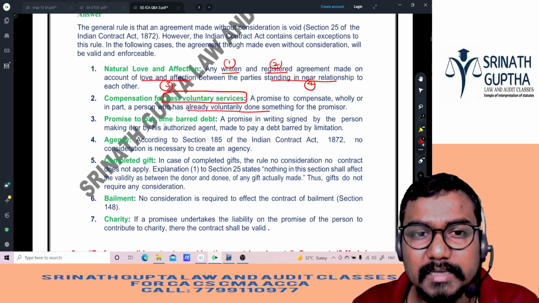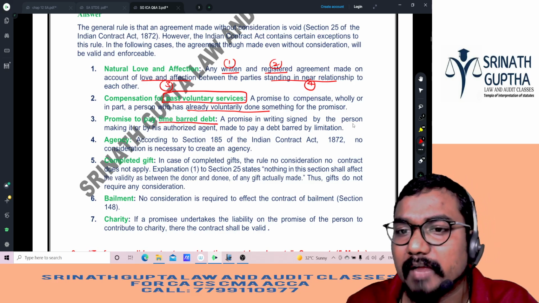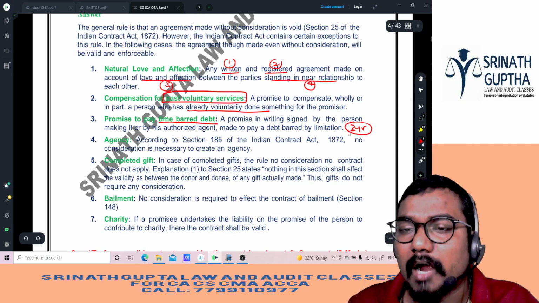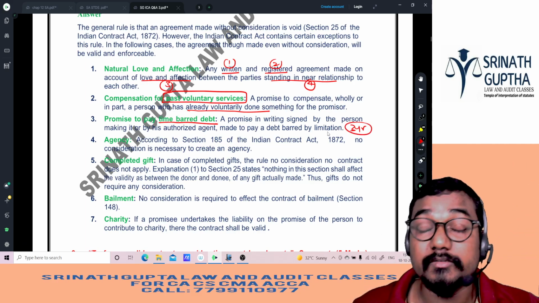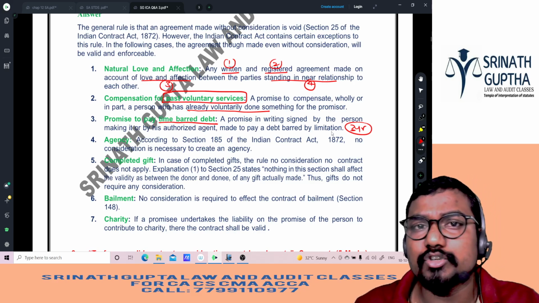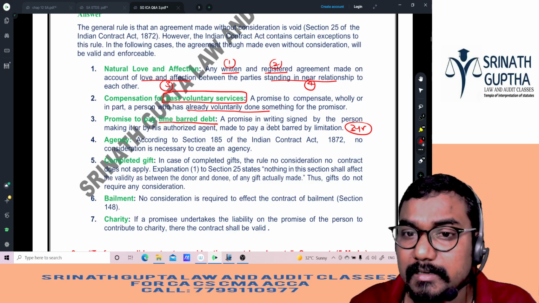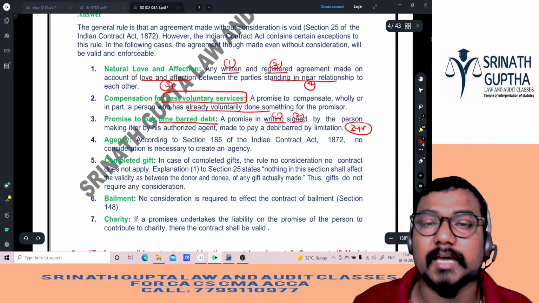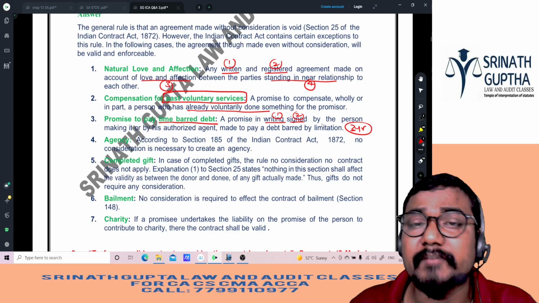Next, a promise to pay a time-barred debt. Time-barred debt means expired debt. As per the Limitation Act, the validity of a debt is 3 years. After 3 years, the debt becomes void. But if I promise to pay that time-barred debt, it will be enforceable, but it must be in writing and signed by the debtor or his authorized agent. It will be enforceable even without consideration.